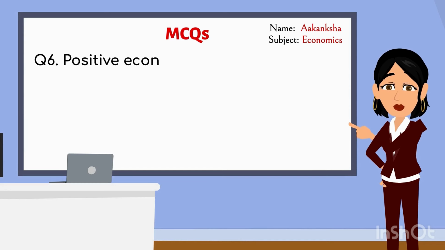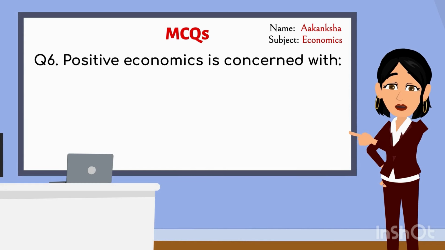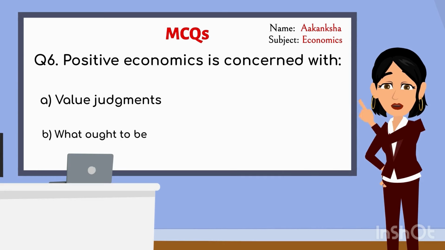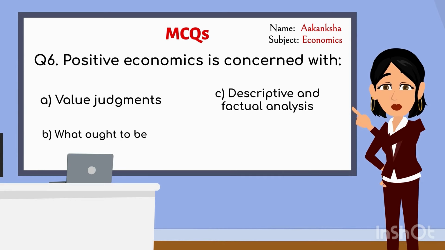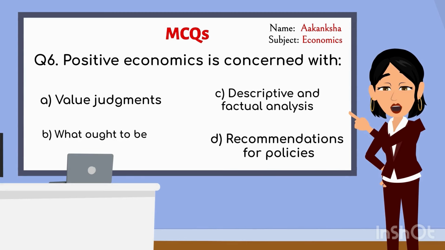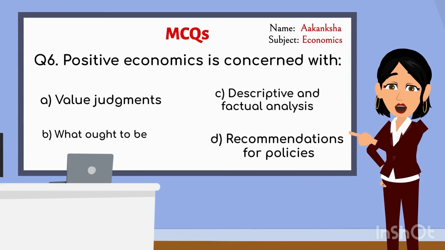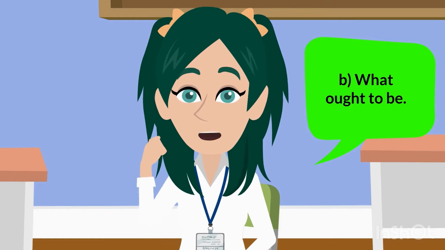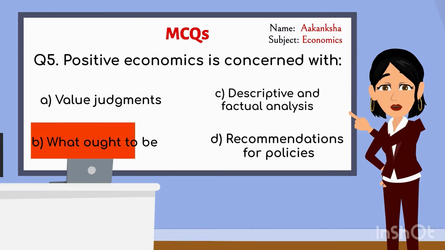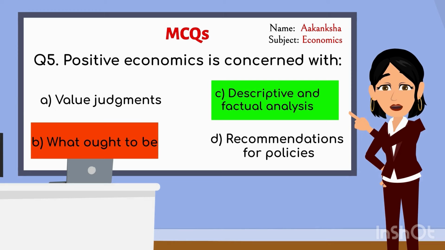Here's the next question. Positive economics is concerned with A. Value judgments. B. What ought to be. C. Descriptive and factual analysis. D. Recommendations for policies. Ma'am, the answer is B. What ought to be. Not quite, Bushra. That's not right, beta. The correct answer is C.